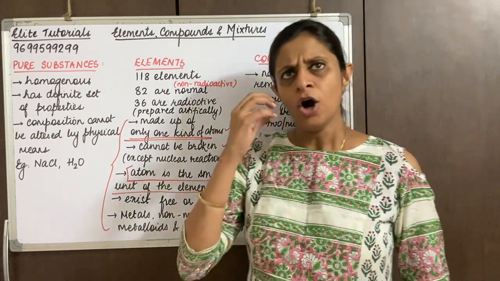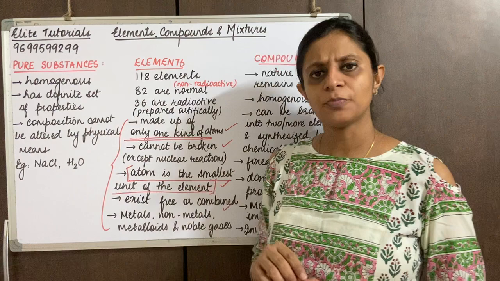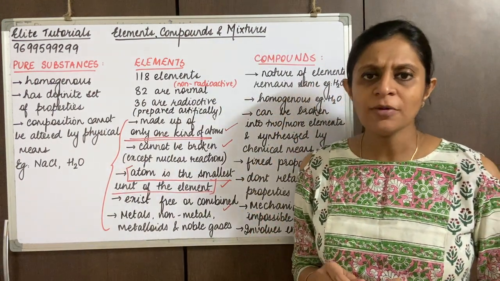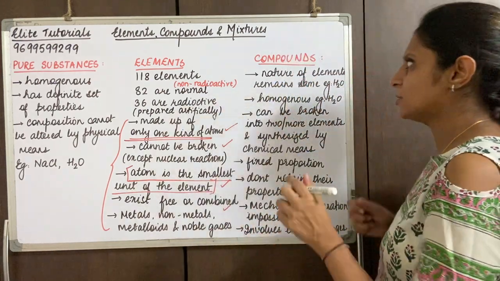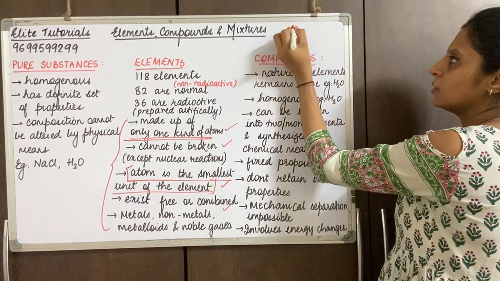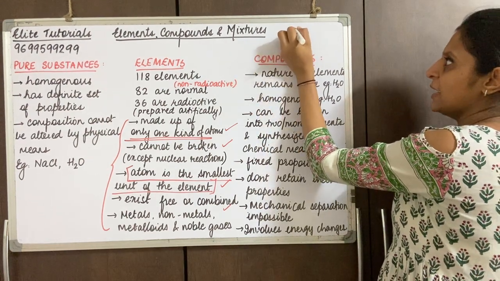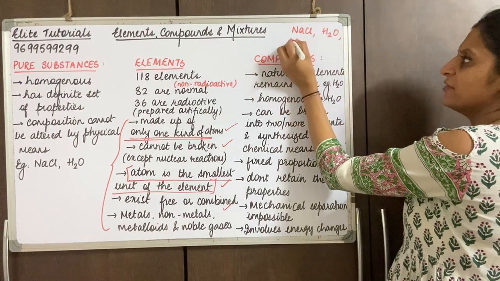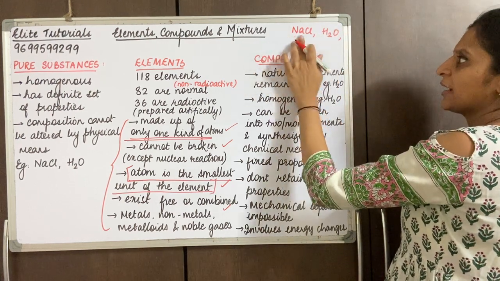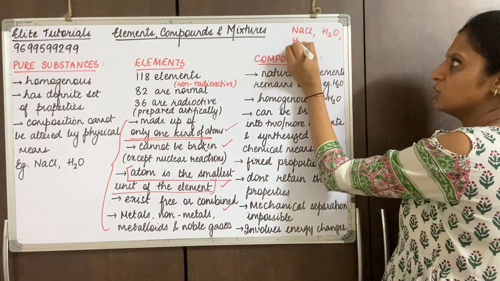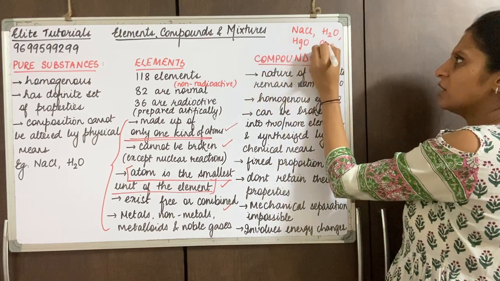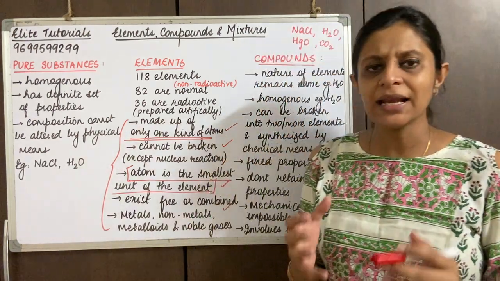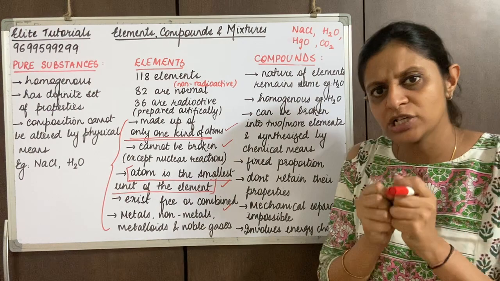Before we start talking about the properties of compounds, let's think of a few examples. To name a few examples of compounds, I can say sodium chloride, NaCl, water, magnesium, I can also say mercuric oxide, that is HgO, carbon dioxide. So all of them come under the category of compounds. So basically when we talk about compounds, the proportion is fixed.